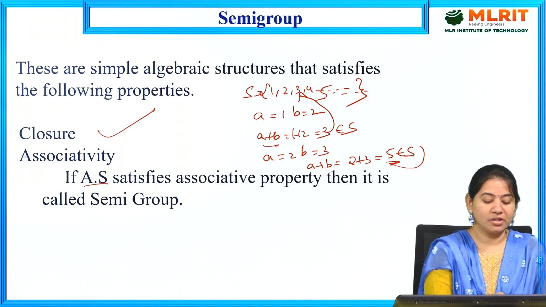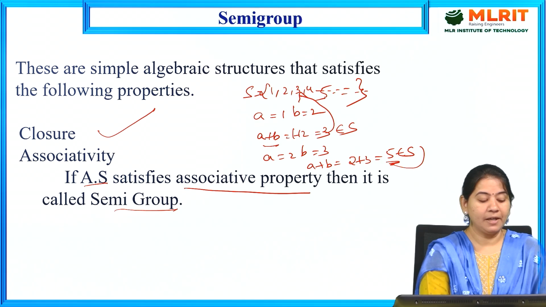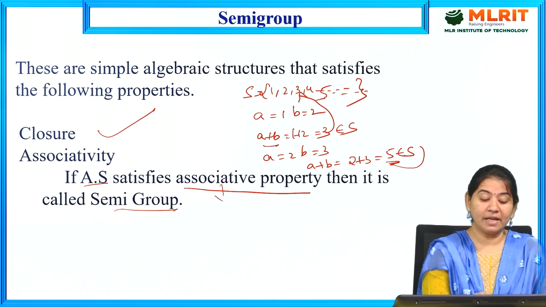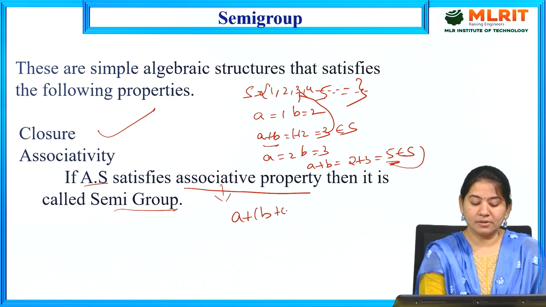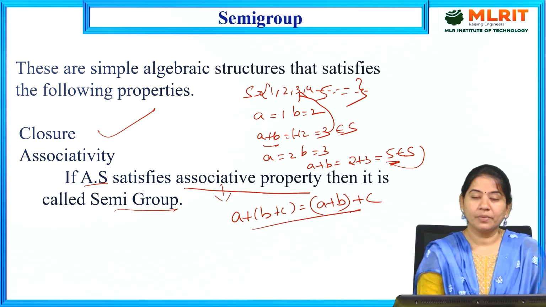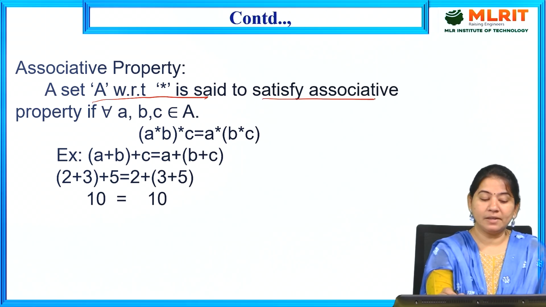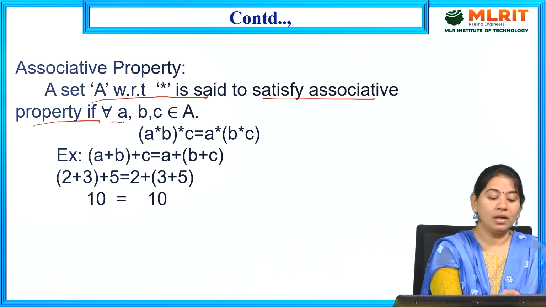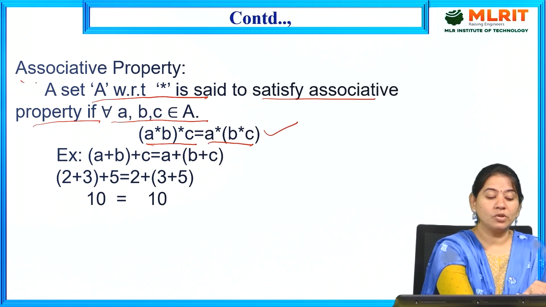If an algebraic structure satisfies the associative property, then it is called a semigroup, which is nothing but an algebraic structure satisfying the associative property. What is the rule of associative property? A plus B plus C is equal to A plus B plus C. A set A with respect to star is said to satisfy the associative property if for all A, B, C belonging to A, under multiplication, A star B star C is equal to A star B star C.